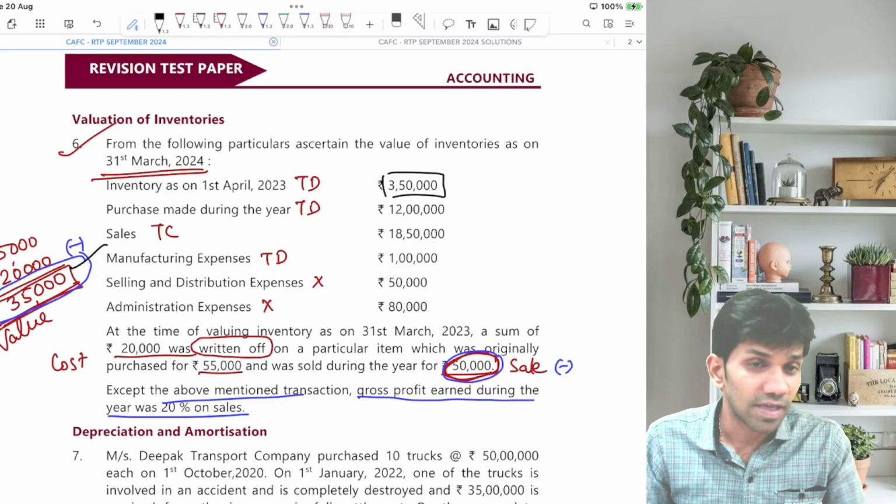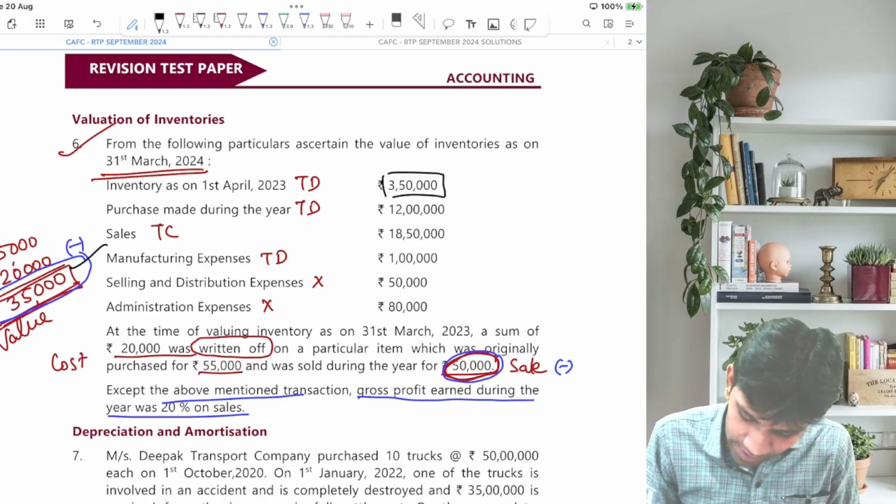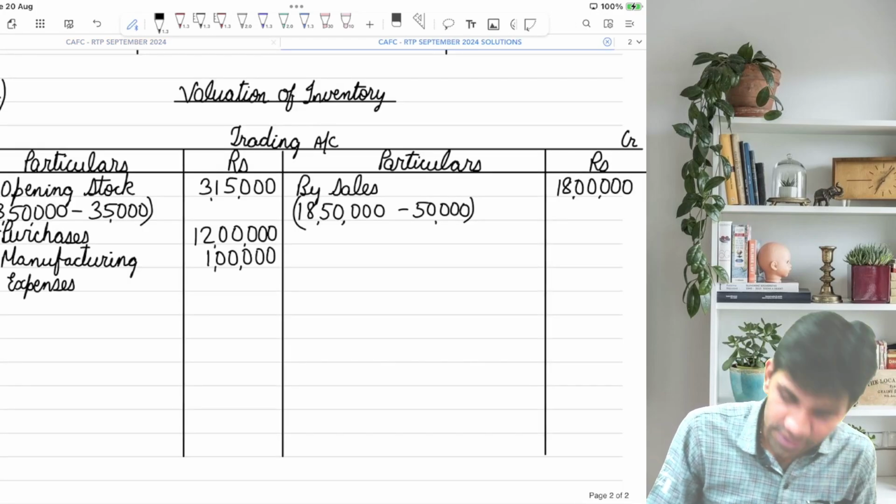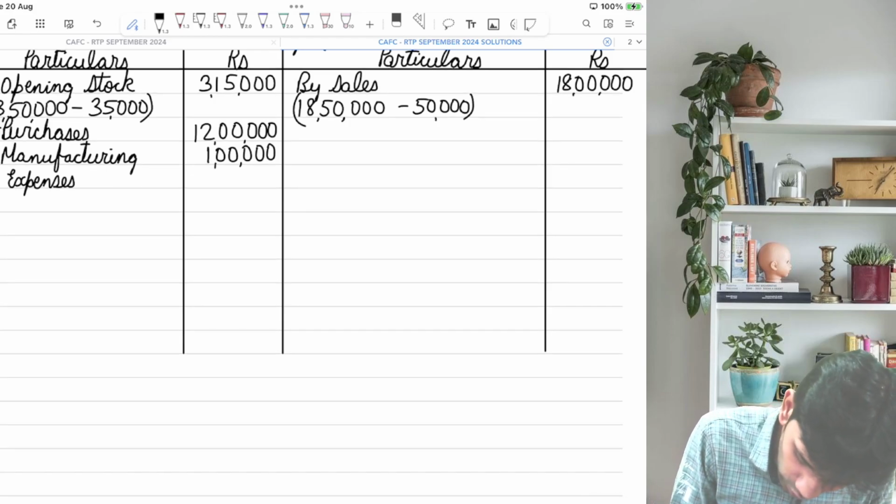Selling and distribution and admin expense will not come. And they have mentioned GP ratio is 20% on sales. So here two things are missing: one is the GP and the other is the closing stock. So we can find out gross profit.